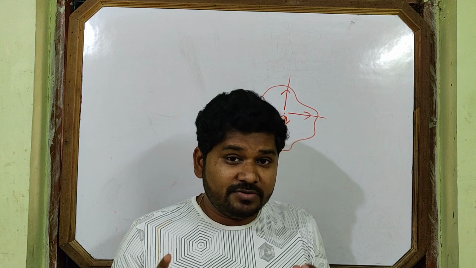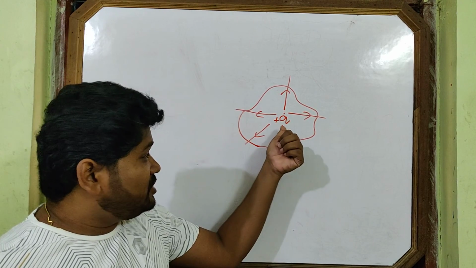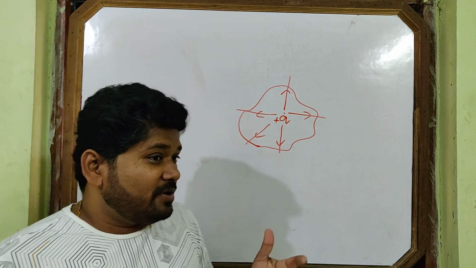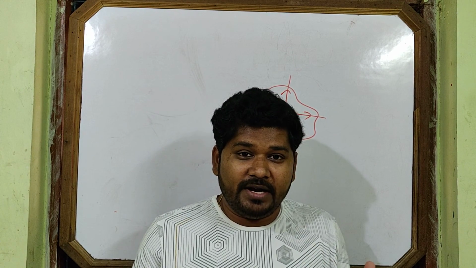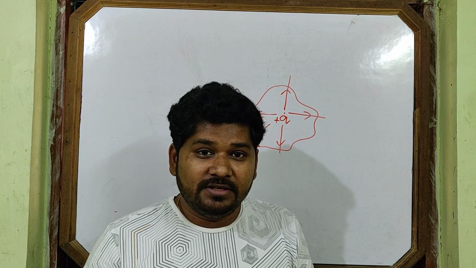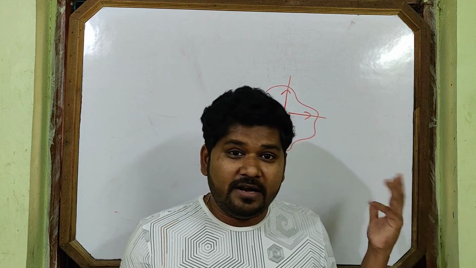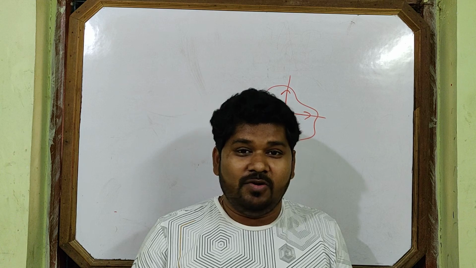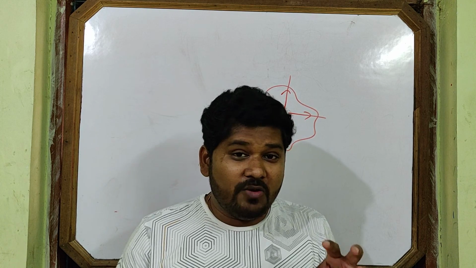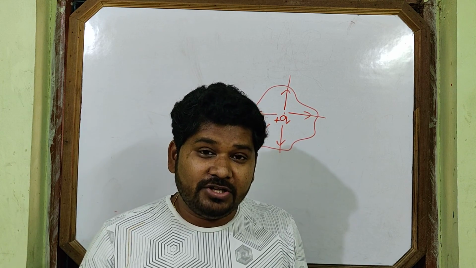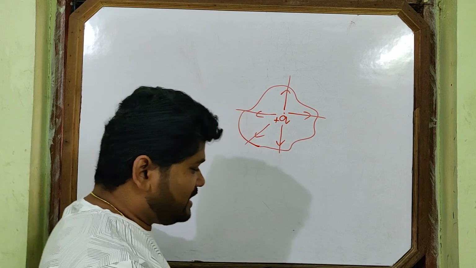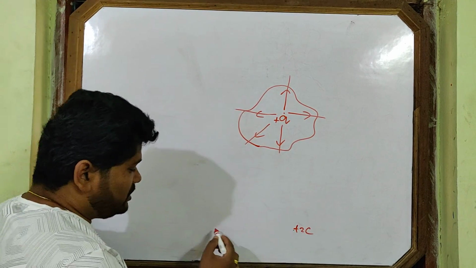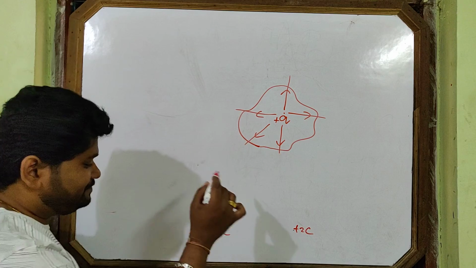One thing I am telling you, some students have a misconception. If this is a plus Q charge, a point charge, from a point we know in lower classes, how many lines can originate from a point? Infinite number of lines. Then we can draw infinite number of lines here. No, geometrically you cannot draw the lines like that. How many lines will be linked depends on the magnitude of the charge. If you draw infinite lines, then there will be no meaning of plus 2 coulomb and plus 2000 coulomb.